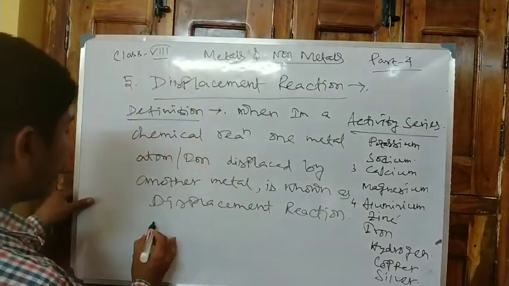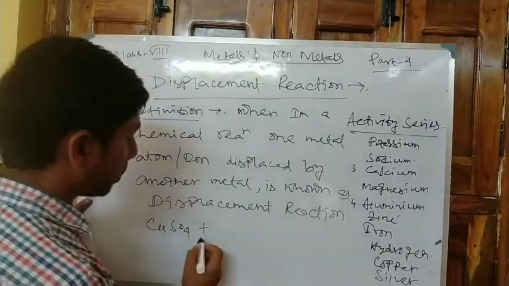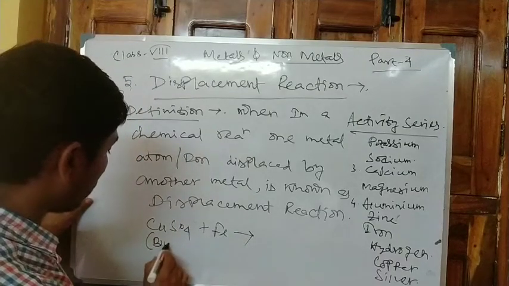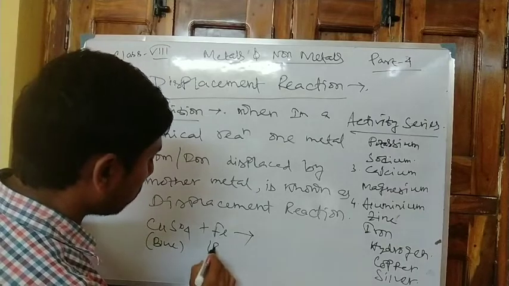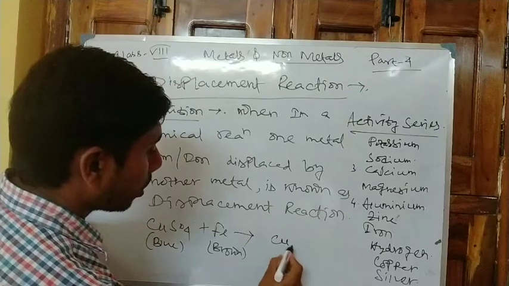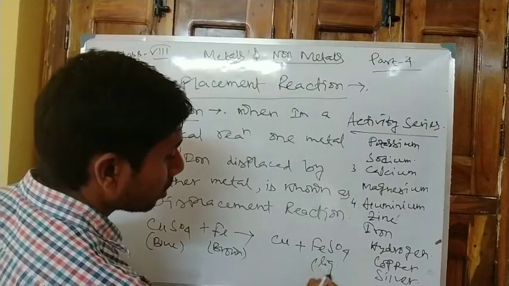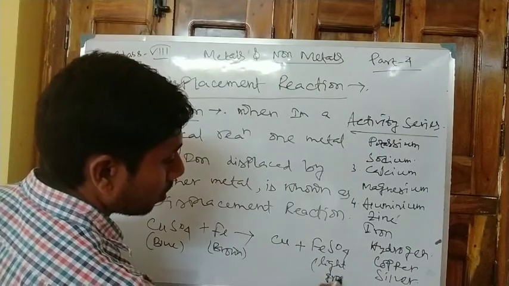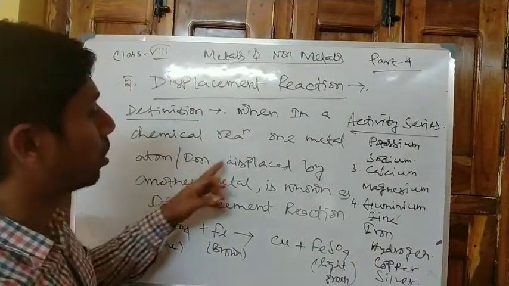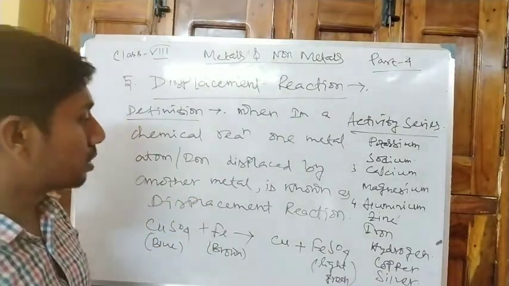Example: if we take copper sulfate solution, we have done this activity in class 7, that is copper sulfate solution plus iron nail. Copper sulfate is blue in color and the iron nail is brown. Then it will form metallic copper plus ferrous sulfate solution, which is light green. So it is an example of a displacement reaction. When in a chemical reaction one metal atom or ion is displaced by another metal, it is known as a displacement reaction. It is the definition of displacement reaction.